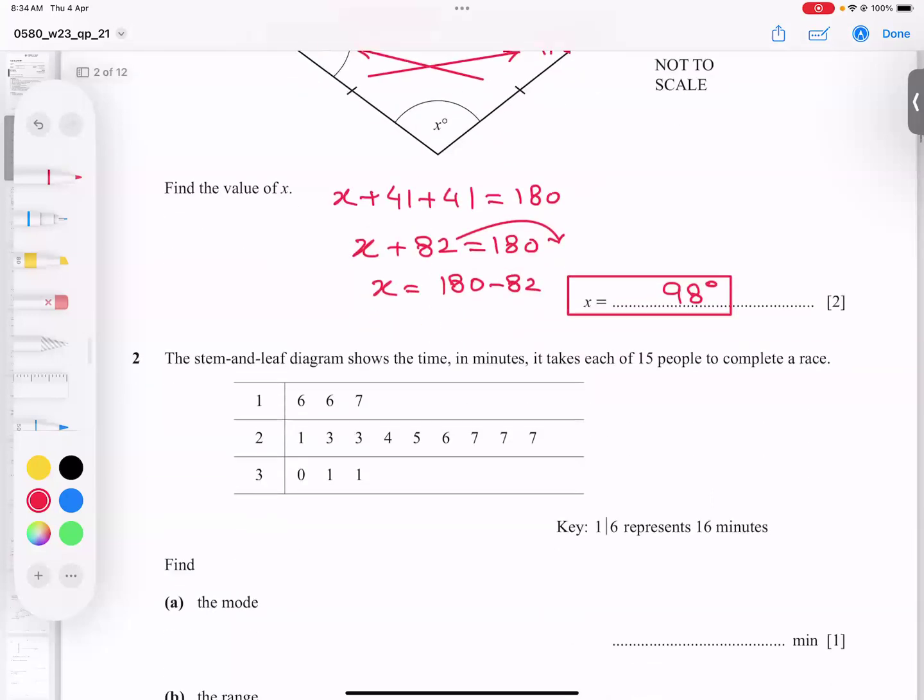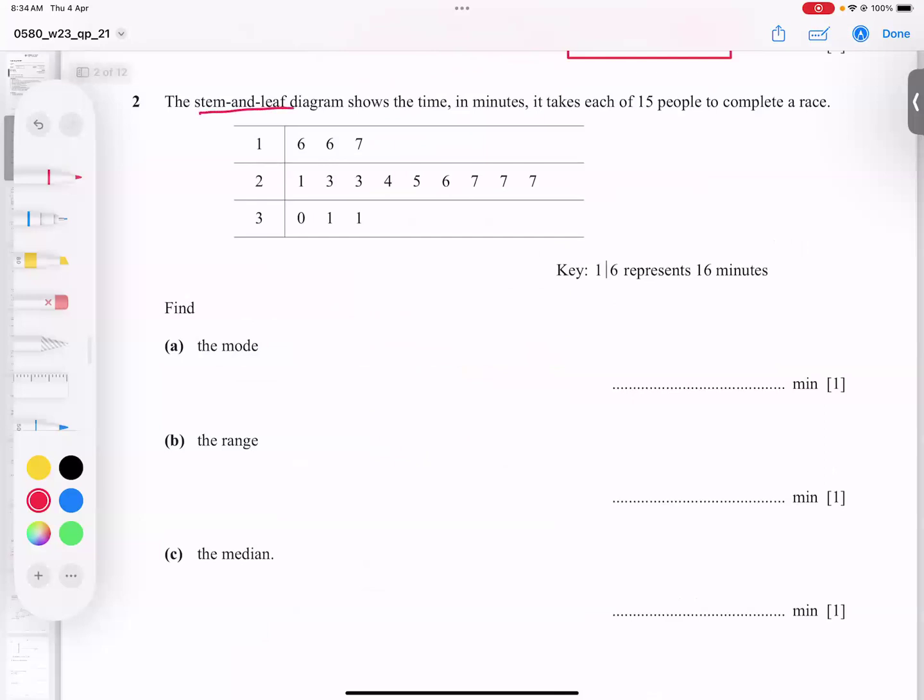So let's go for the next question, number 2. The stem and leaf diagram shows the time in minutes it takes 15 people to complete a race. So 1 | 6 represents 16 minutes. This is a slash, or you can say a line in the middle. Okay, the mode.